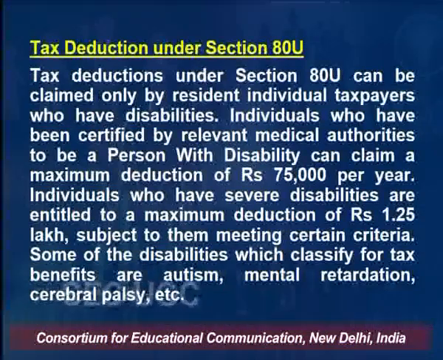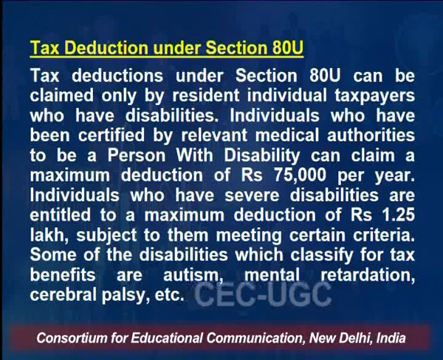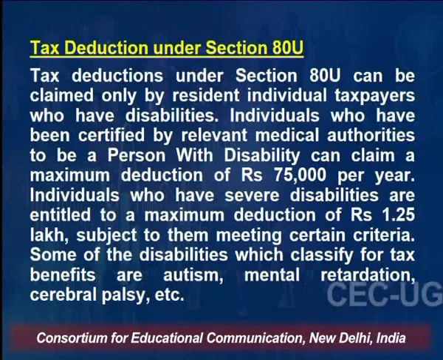Your taxable income will get reduced from your total income by this amount, depending on your eligibility. There are certain types of disabilities like autism, mental retardation, cerebral palsy, etc. Under section 80U, these types of disabilities are permissible.